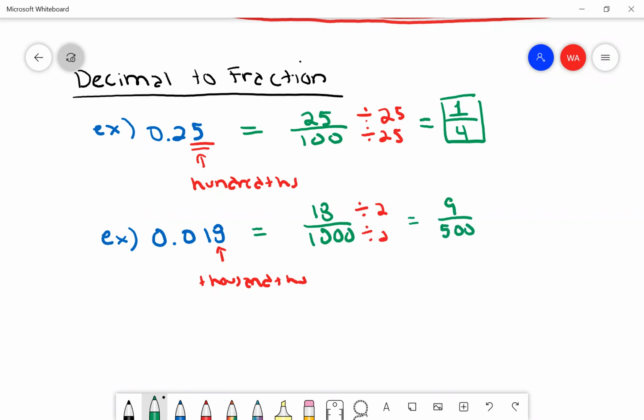Now 9 is divisible by 3, but 500 isn't divisible by 3. So there you go. That's it. Okay, let's try another more exciting one. Let's try, how about .0024